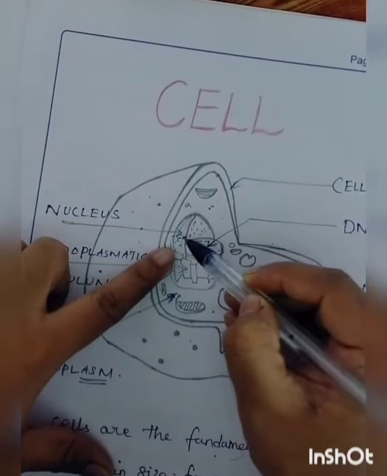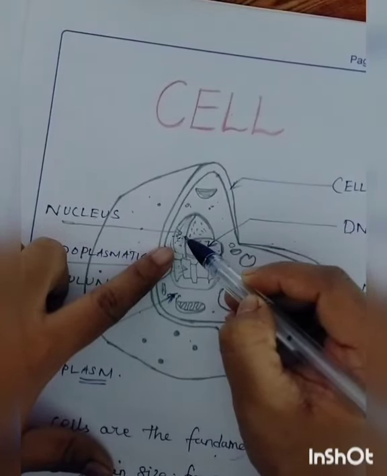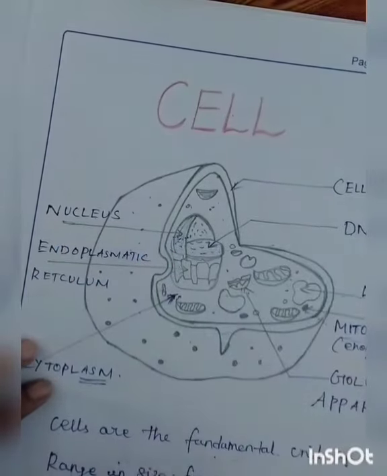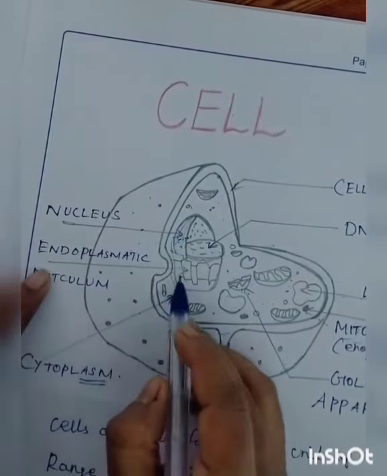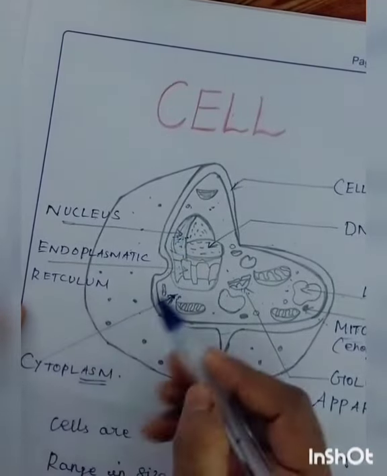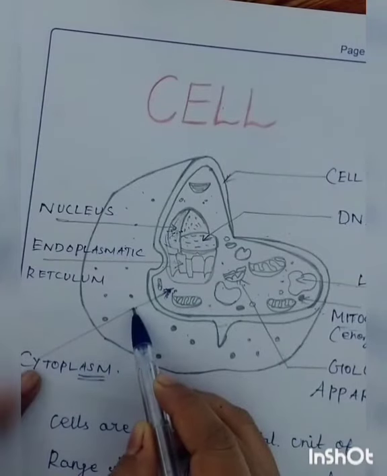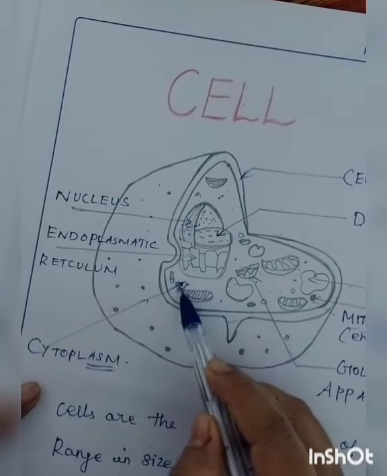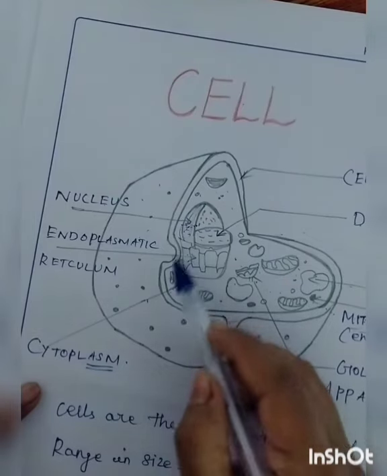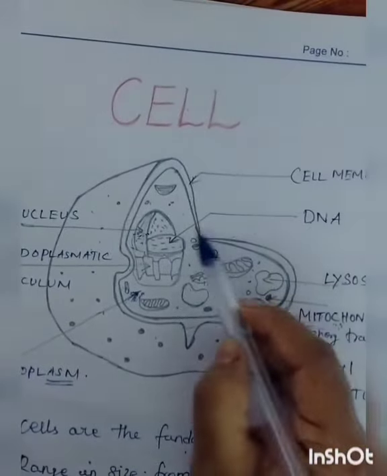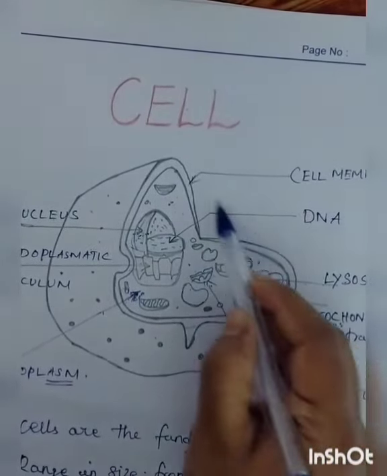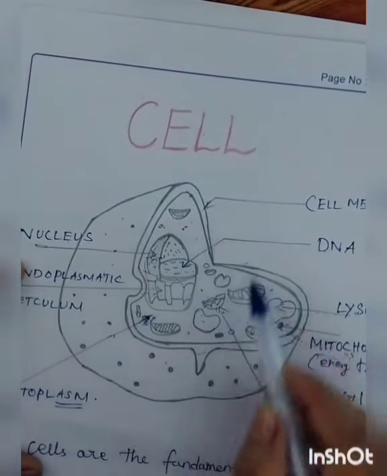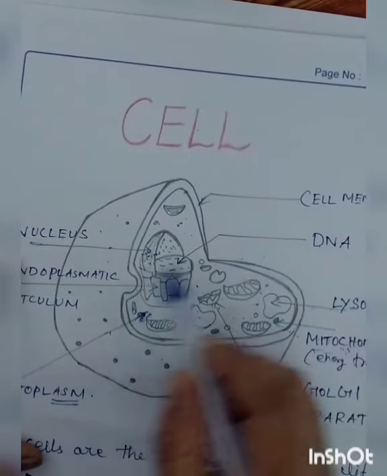What is the nucleus? The nucleus holds the genetic information and is necessary for reproduction and cell growth of living things. Then this part is called the endoplasmic reticulum. Then that is called the cytoplasm. Cytoplasm is a fluid. Each cell contains a fluid called cytoplasm, which is enclosed by a cell membrane. Each cell replicates itself independently, and cells are known as the building blocks of our life.